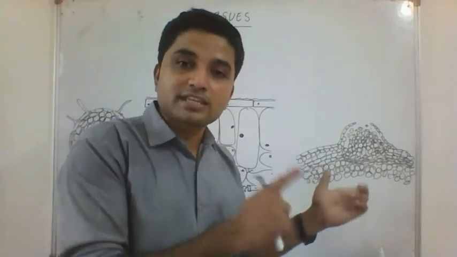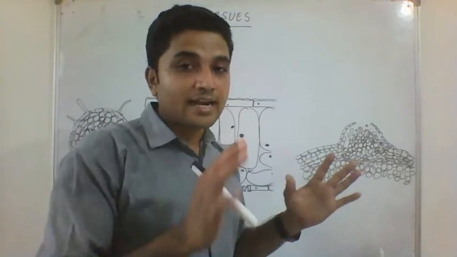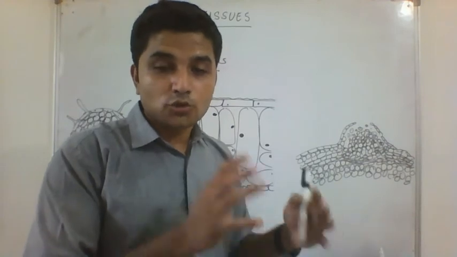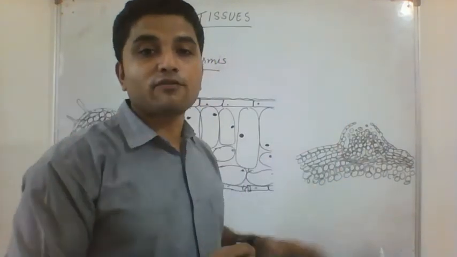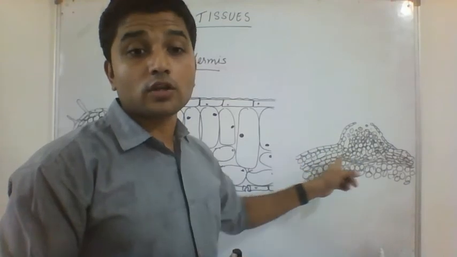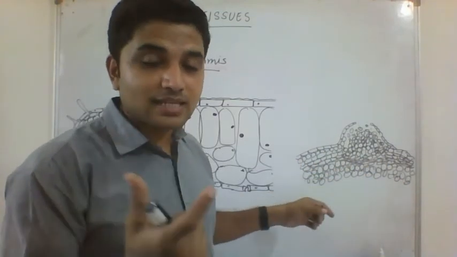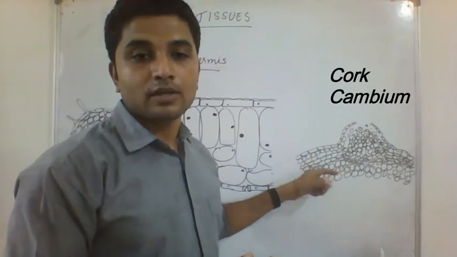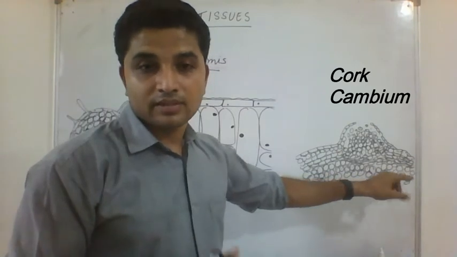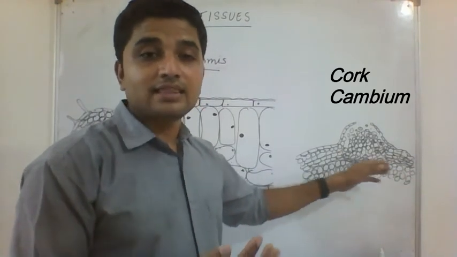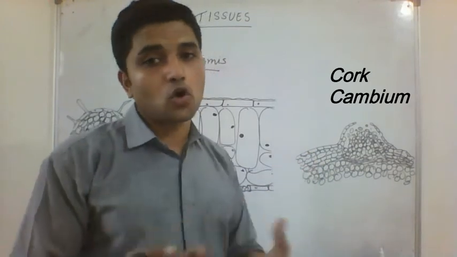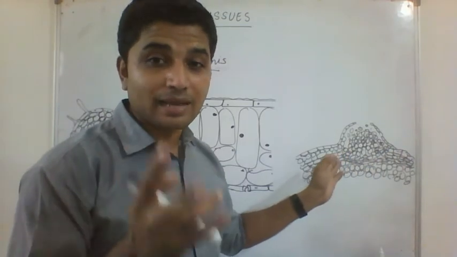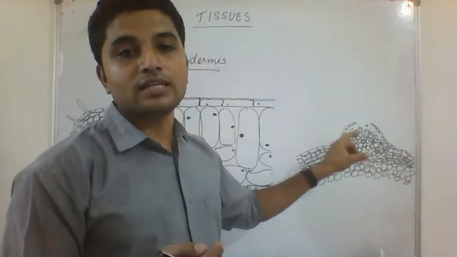Cell production is the work of meristematic tissues. You remember meristematic tissues. And I told you the meristematic tissues present in the stem, all around the stem, are known as cambium. So when a plant grows big, there are special type of cambium cells that produce these cork cells. So these cambium cells in the lateral meristem are known as cork cambium. So cork cells are present in the stem. They make the stem impervious to gases and water, and these cork cells are produced by cork cambium, the meristematic tissues that produces cork.